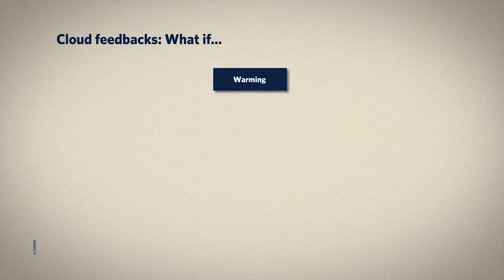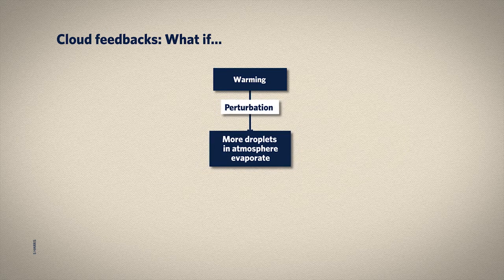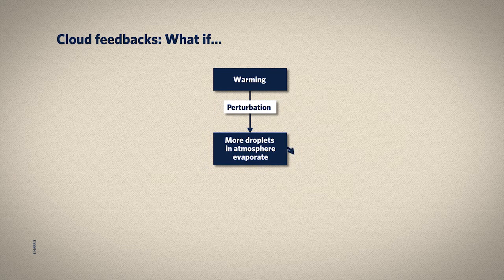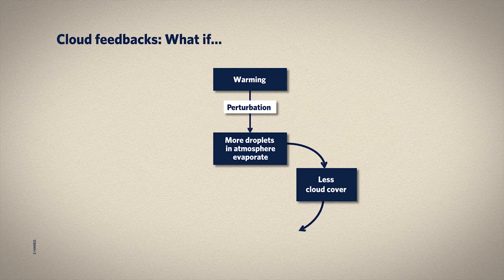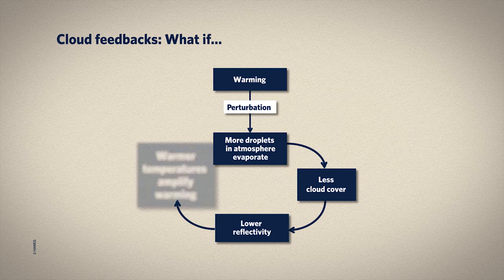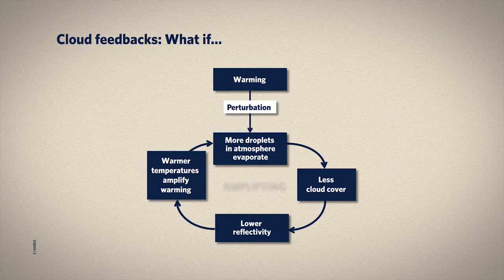Another of the possibilities is that a perturbation toward warming translates into more of the water present in the atmosphere being there in the form of water vapor, not as droplets or ice crystals. At warmer temperatures in general, a greater proportion of the water is in vapor form. With warming, liquid droplets in the atmosphere might actually evaporate. In this case, there'd be less cloud cover, lower reflectivity, and the warming would be amplified by this type of response. In addition, the water vapor is a greenhouse gas, but that's a different feedback.